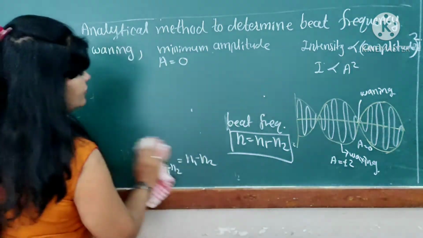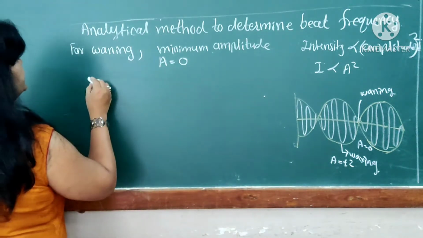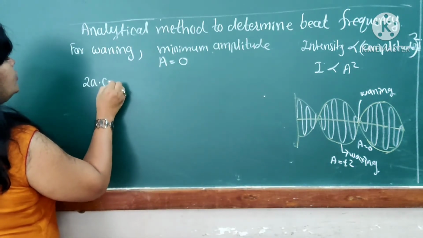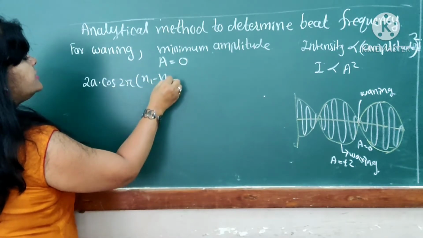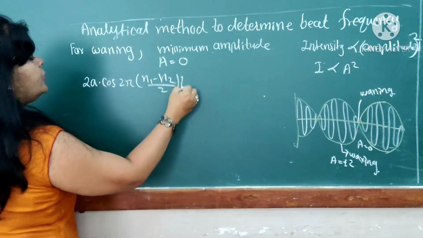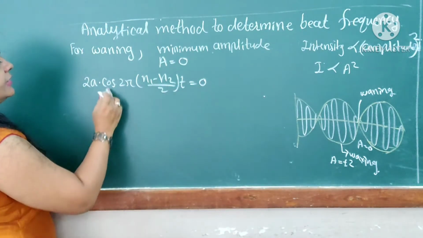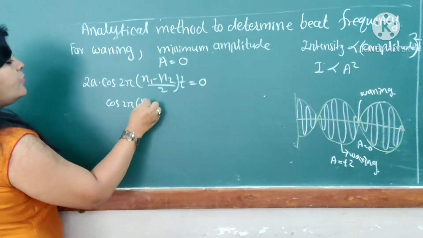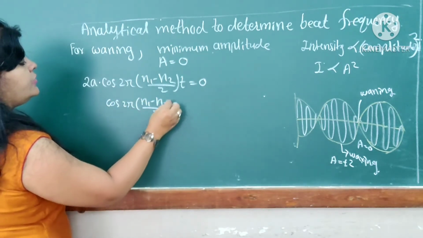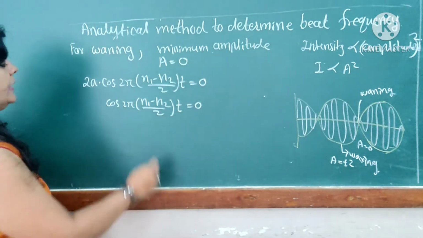And if it is 0 value, already we know the amplitude equation, that is 2a into cos of 2 pi (N1 minus N2) divided by 2 into t, is equal to 0. Then dividing by 2a again gives us 0. Therefore, cos of 2 pi (N1 minus N2) divided by 2 into t is equal to 0.